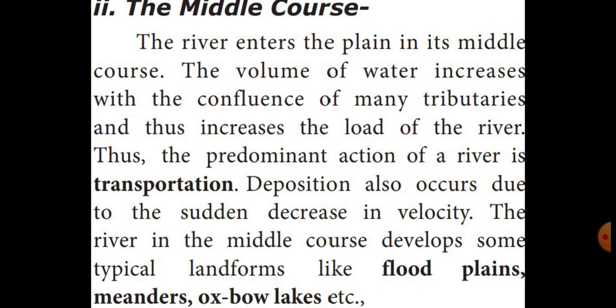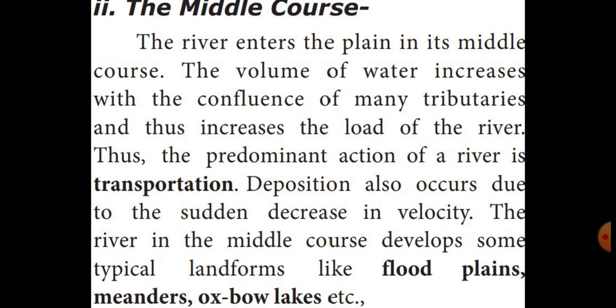Because of the decreasing velocity, deposition will happen. Because of this middle course, the river develops some typical landforms, for example alluvial fans, floodplains, meanders, oxbow lakes, etc. Alluvial fans: because of high velocity, the river transported some alluvial soil, then suddenly the velocity decreased, so that alluvial soil was deposited in some areas, and it formed the typical landform, the alluvial fan.